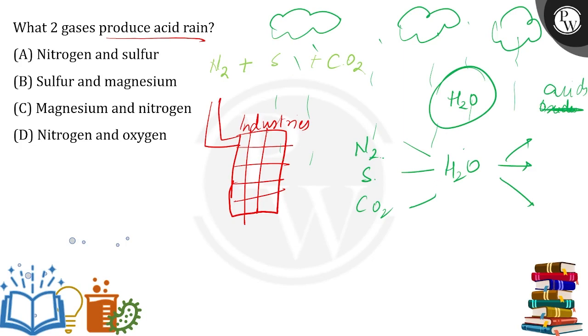For example, N2 will form HNO3, nitric acid, sulfur will form H2SO4, sulfuric acid, and CO2 will form H2CO3, which is carbonic acid. Therefore, they make the precipitation or the rainfall very much acidic, and this is known as acid rain.